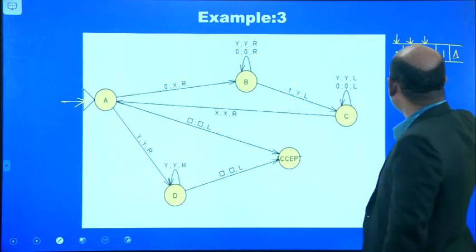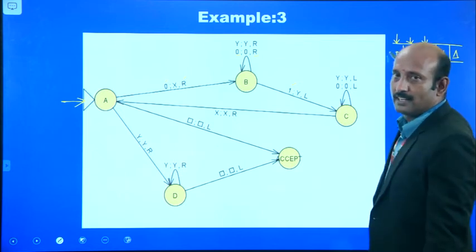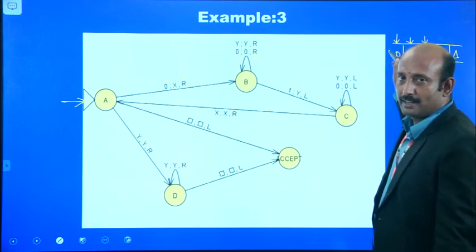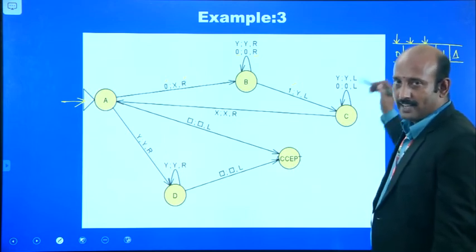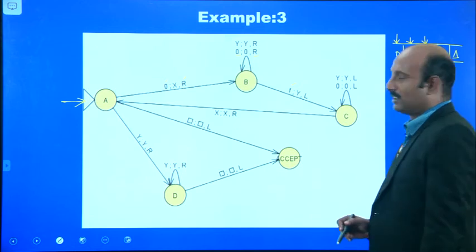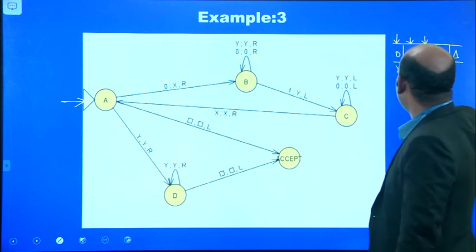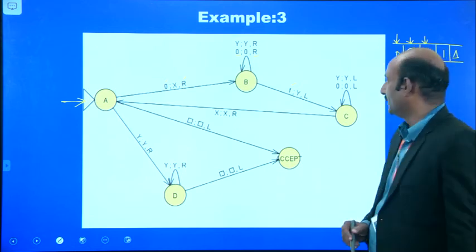What is the leftmost? It is not this position, because this 0 is already replaced with x. So the leftmost 0 is only this one.